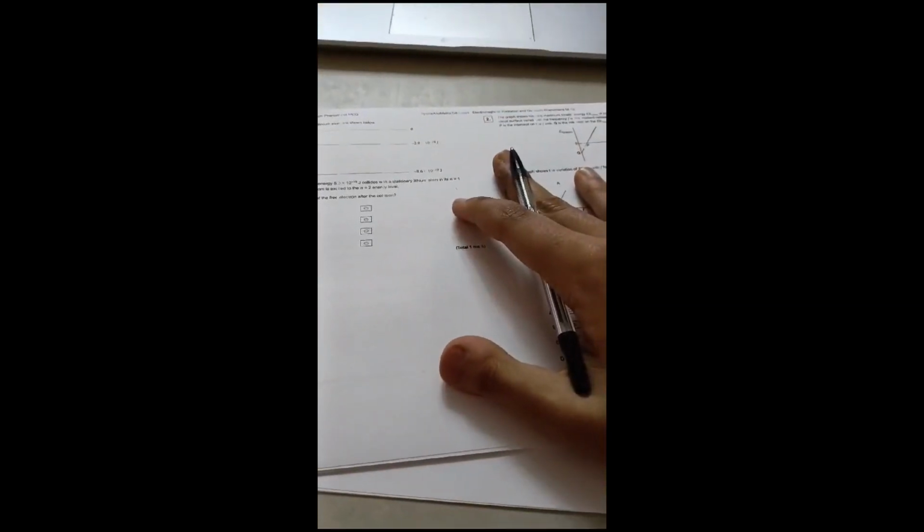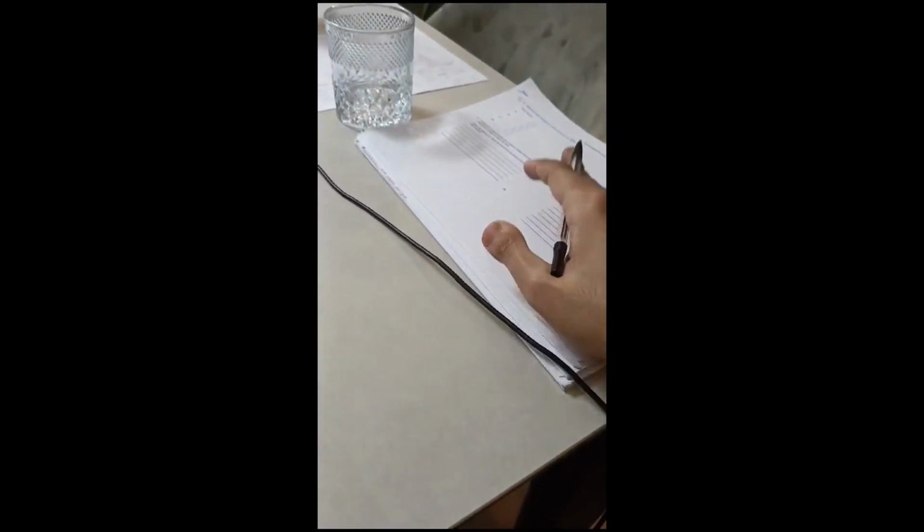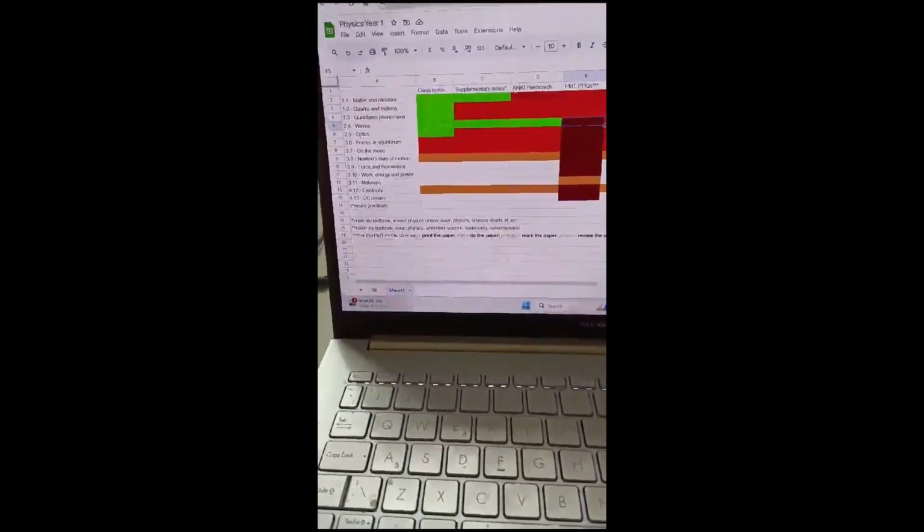Right now, I've printed out a lot of sheets, as you can see over here. These are all the past papers for physics in the recent years. These are all the topic questions for particles, radiation, electromagnetic radiation, quantum phenomena. And over here, I made a Google spreadsheet containing all the topics and also the physics practicals.